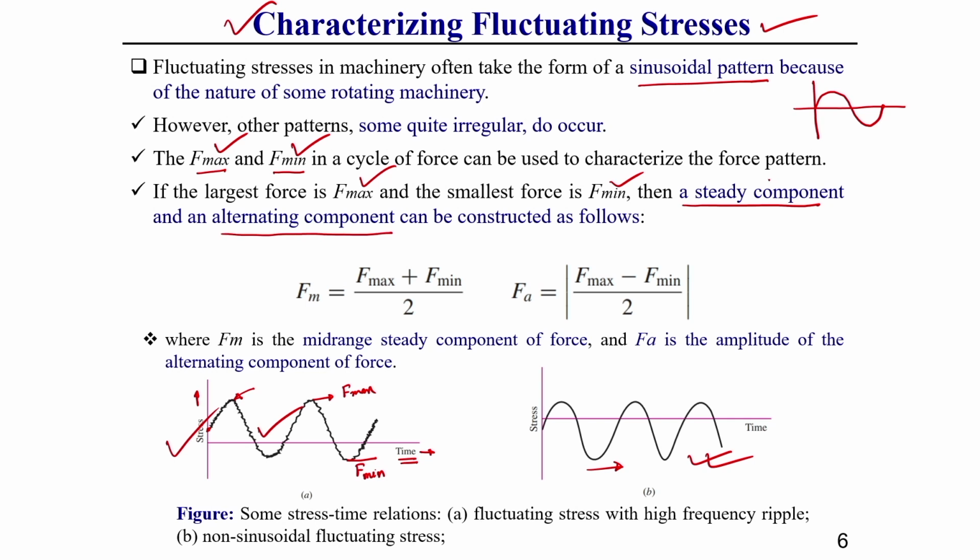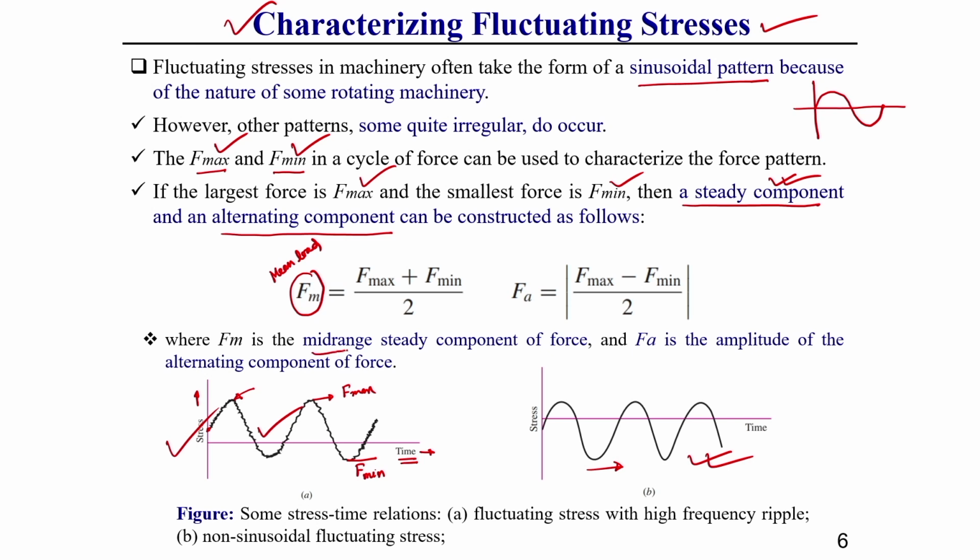What is this steady state component? The steady state component is represented by Fm, or mean load. Sometimes it is called the mean load F, or by a very popular name, the mid range steady component of force.